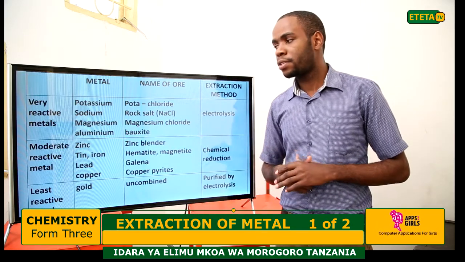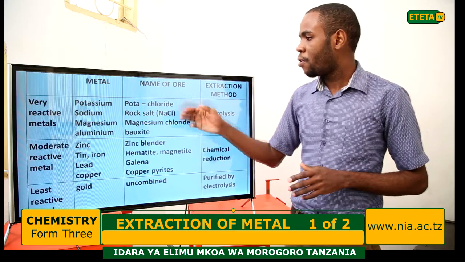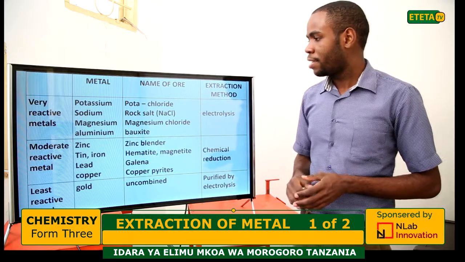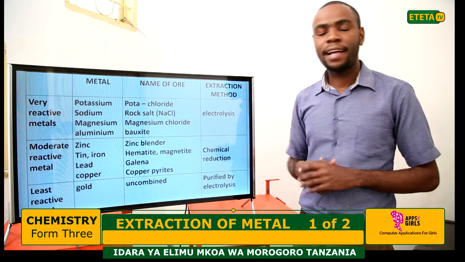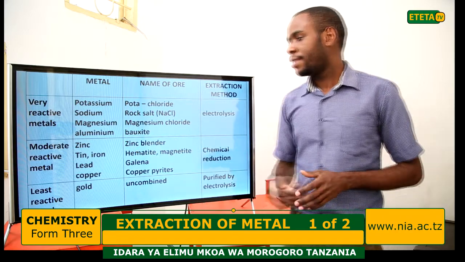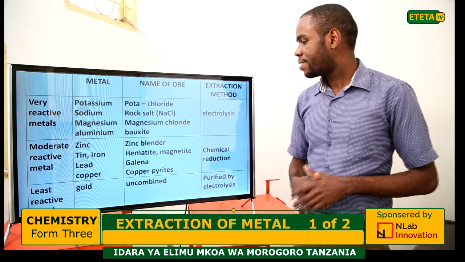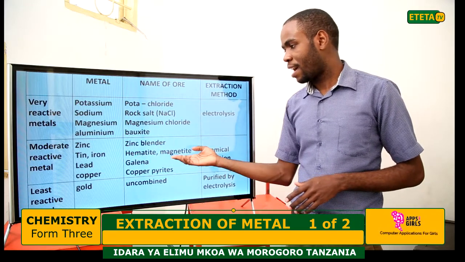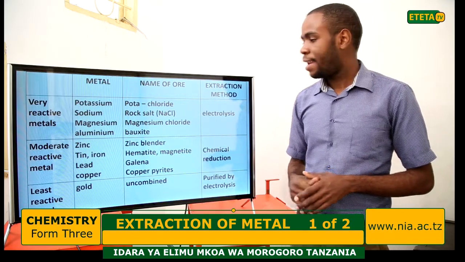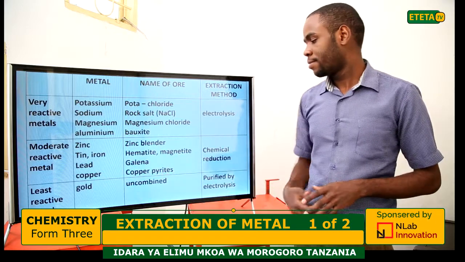The ore of zinc is zinc blende. The ores of tin and iron are hematite and magnetite. Lead is galena. Copper is copper pyrite.